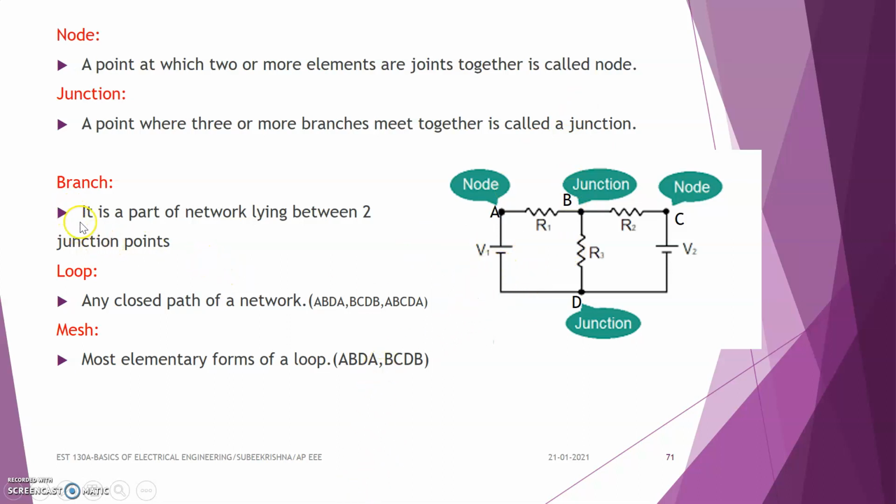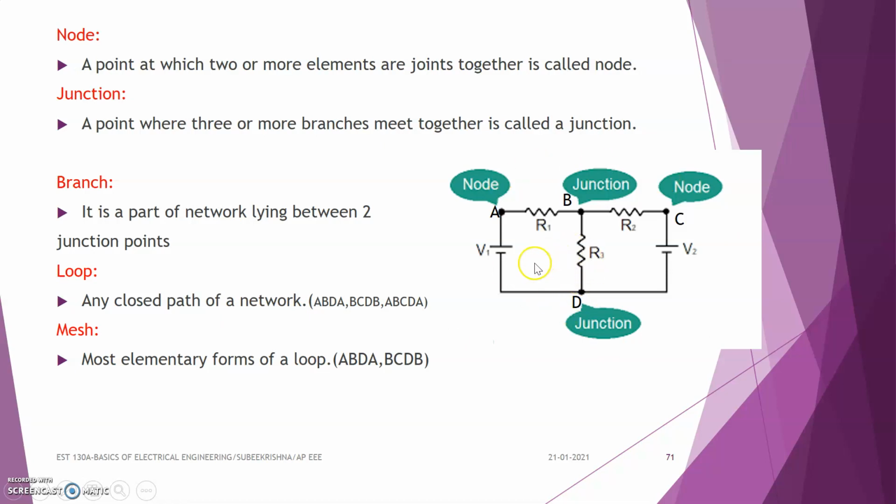And next we are going to study about branch. Branch means it is a part of the network lying between two junction nodes. Here A is a node and C is also a node. So a branch is a part of a network which is lying between two junction points. And next is loop. Loop means any closed path of a network.